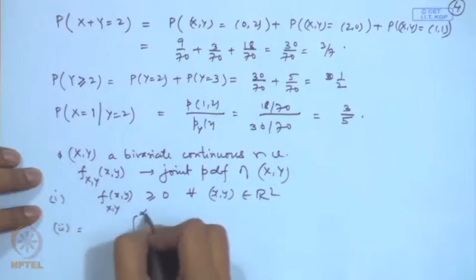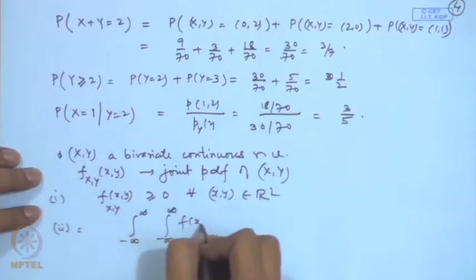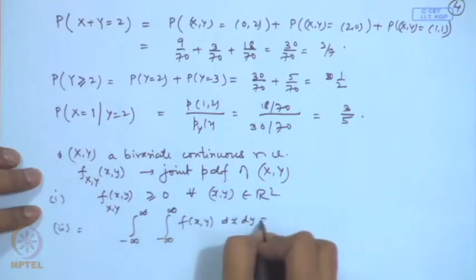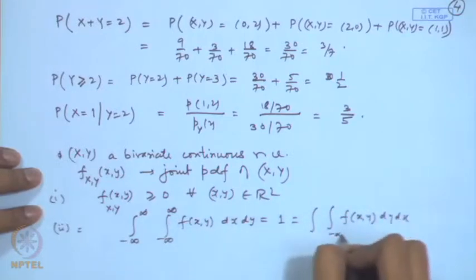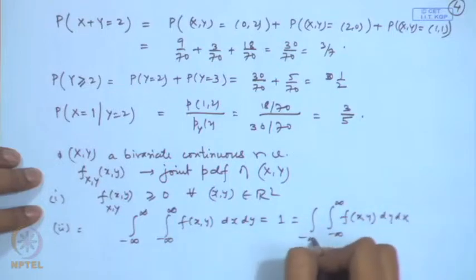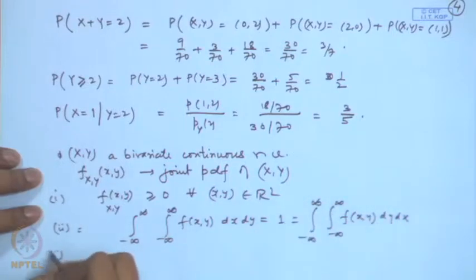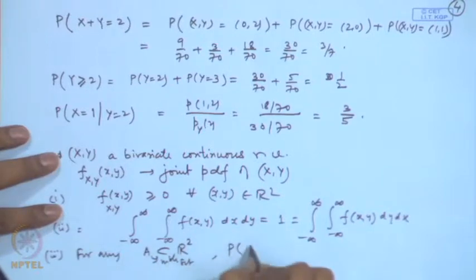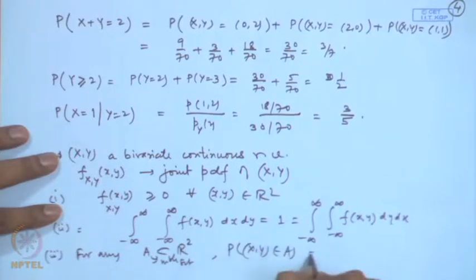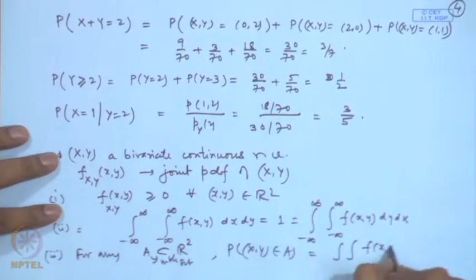The integral over the whole region over R 2 of f(x, y) must be 1. Of course, here the order of integration is not important, whether we do dx dy or dy dx, both should give the same answer. And for any set, say A in R 2, of course, this should be a measurable set, the probability that (x, y) belongs to A is given by the integral of the joint density over the region A.